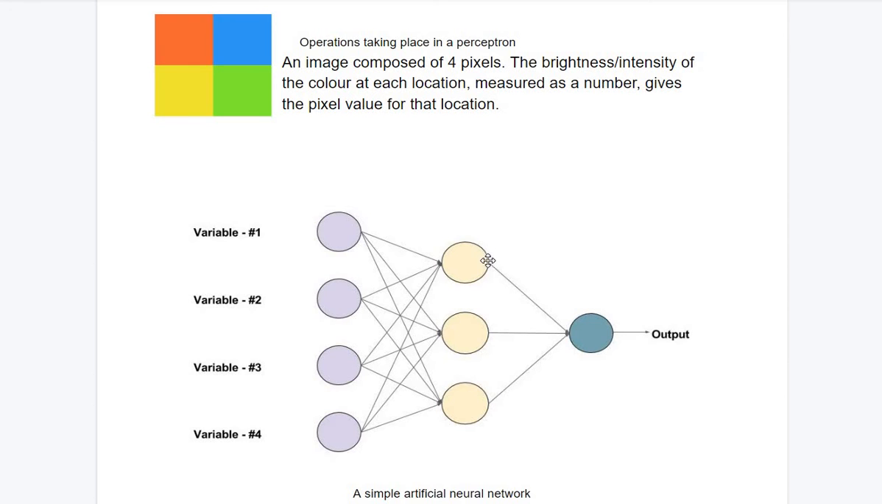We get a different set of numbers in this array as a result of this set of operations. This set of 3 numbers then gets processed in a similar way, that is multiplied by weights, added together, added to the bias, passed through a special function and gives this output at the end.